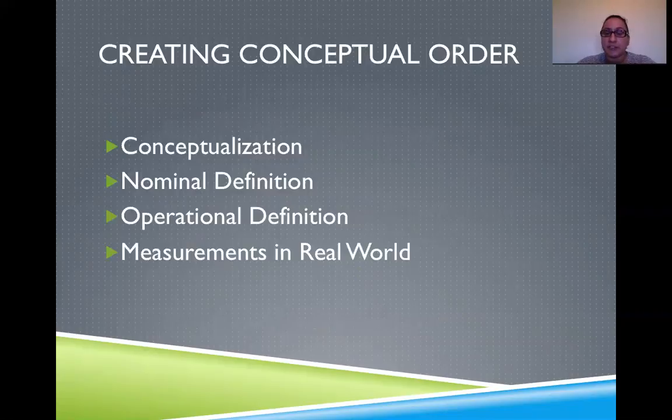So now, creating a conceptual order, you need conceptualization, nominal definition, operational definition, and the measurements in the real world. For instance, concept name, weight loss. Nominal definition of weight loss is decrease of body weight resulting in either voluntary or involuntary circumstances. Operational definition, indicators: loss of body fat, number of scale decrease, decrease in pounds. Measurement in the real world: a scale will be used every 5 days to measure the number of pounds the subject increased, who knows, maybe decreased.